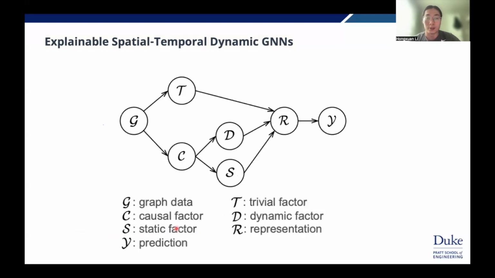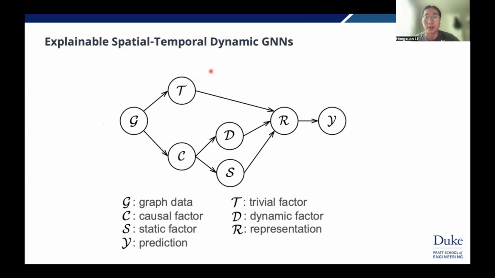For the causal inference, the paper described the problem with this directed graph. For the original graph data, you want to split it into the trivial factors and the causal factors. The trivial factors are the noises that are not relevant to our task. The causal factors are the useful information, and we can further split the causal factors into the dynamic causal factors and the static causal factors.